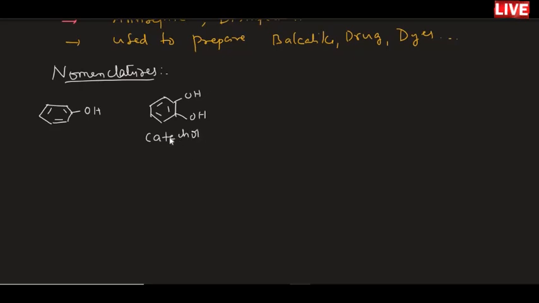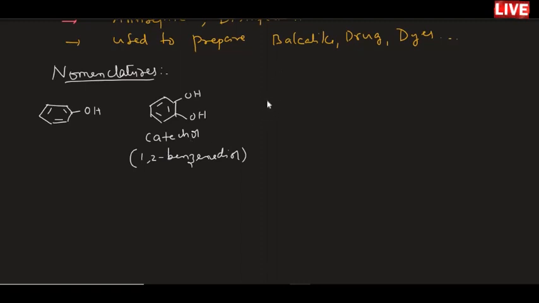Or 1,2-benzenediol. This is another name for it.